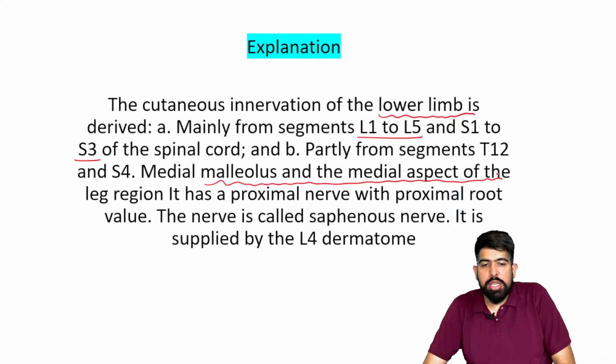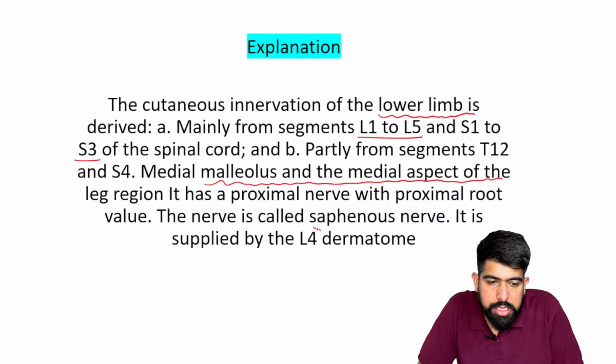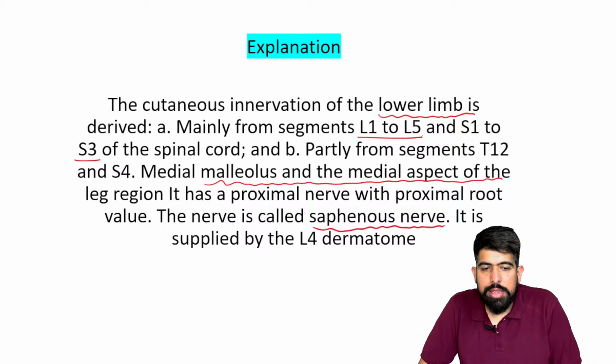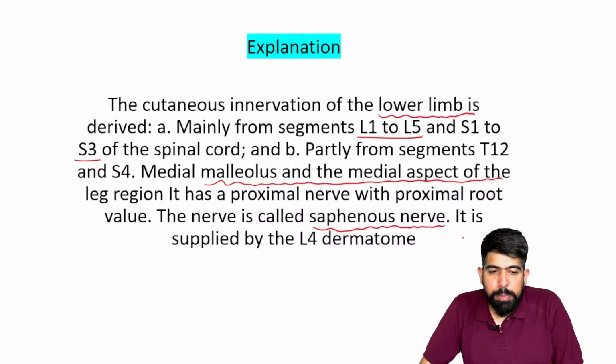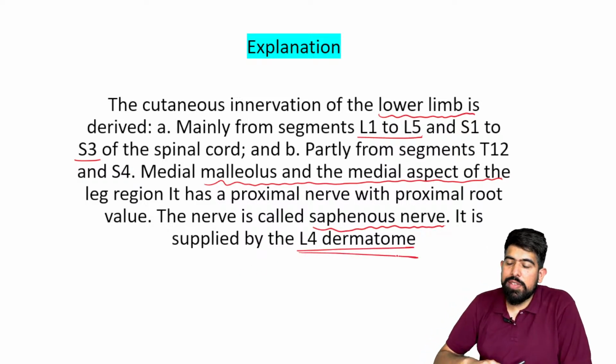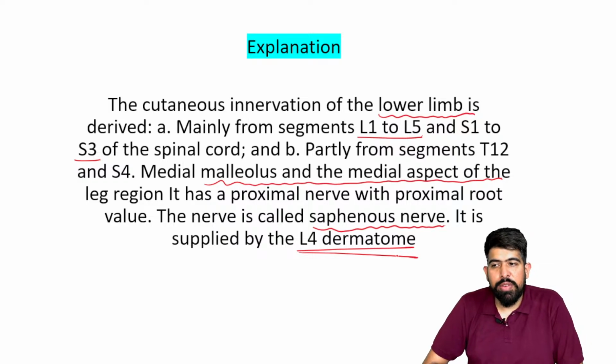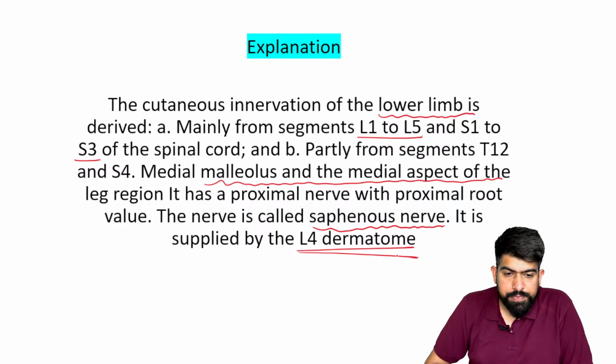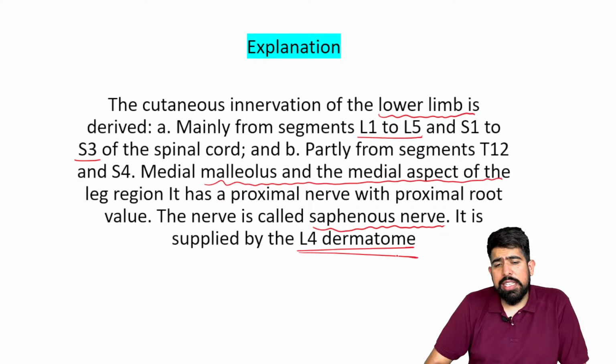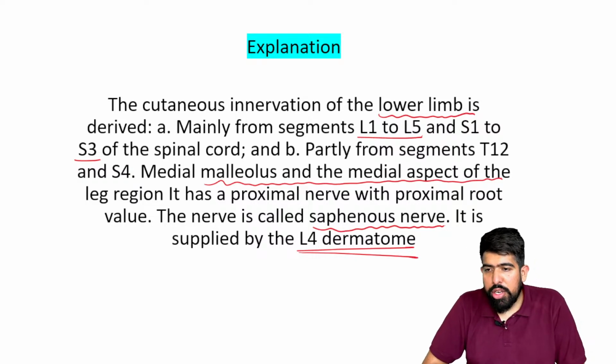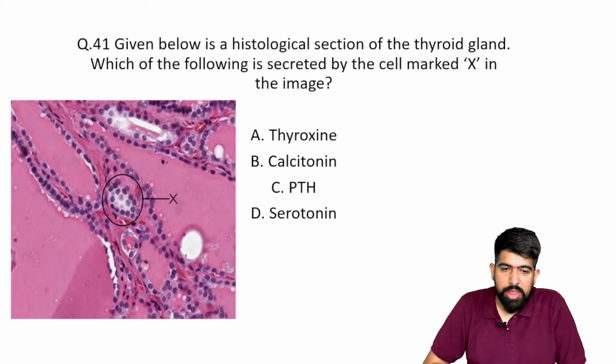And it has a proximal root nerve, which is called the saphenous nerve. This saphenous nerve will supply the L4 dermatome. The saphenous nerve will supply at the level of the L4 dermatome. L4 dermatome. Right?